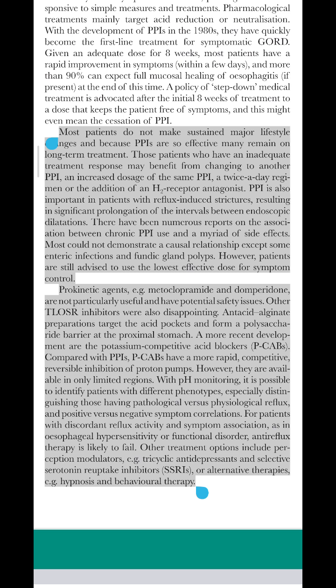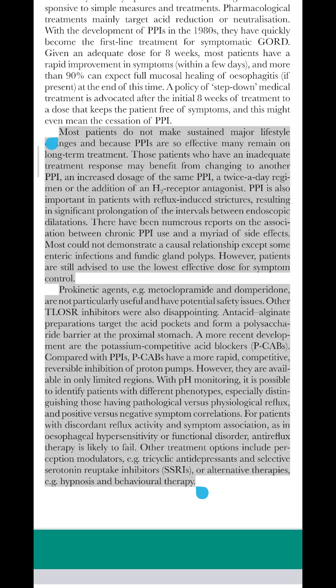Antacid alginate preparations target the acid pockets and form a polysaccharide barrier at the proximal stomach. A more recent development are the potassium competitive acid blockers (PCABs). Compared with PPIs, PCABs have a more rapid, competitive, reversible inhibition of proton pumps. However, they are available in only limited regions.